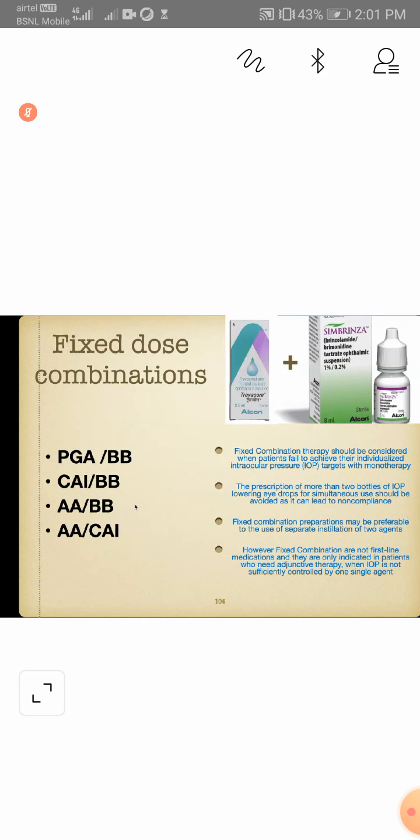Also, guidance and counseling with a proactive approach. What does it mean? When the patient is coming to the clinic, the history has to be taken regarding the medicines. Also, the medicines have to be explained to the patient, and the patient should go home and maintain a diary. With the diary, you can check how many times the patient is actually putting the drop or not. What do we ask the patient to write in the diary?